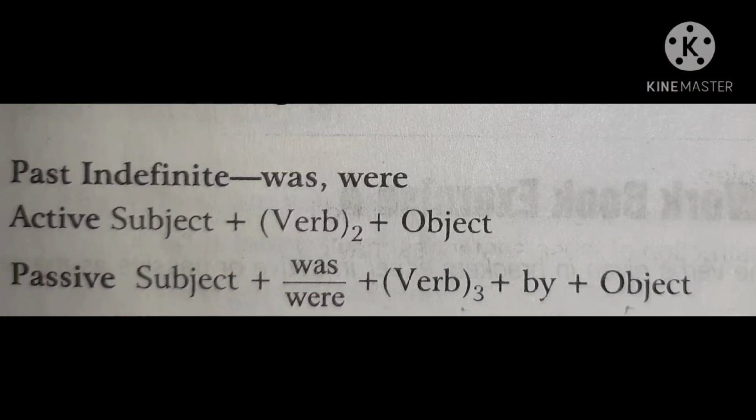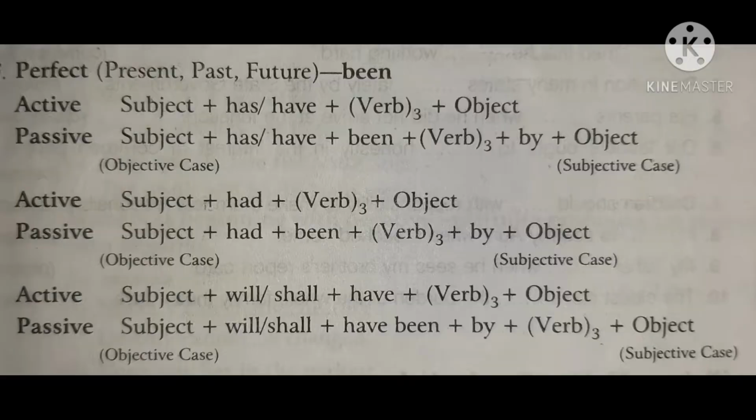In past indefinite tense, the formula of active voice is subject plus V2 plus object. You know very well. In passive voice we use subject plus was or were according to the subject, and then V3 as per the rule of passive voice plus by plus object.